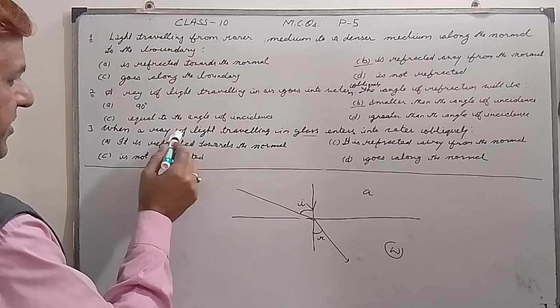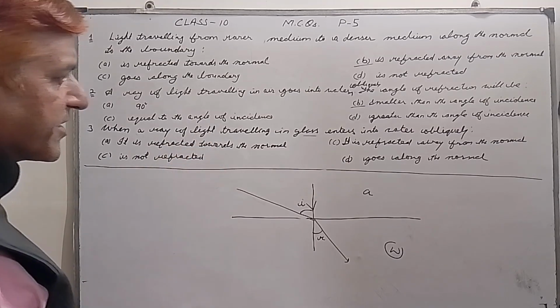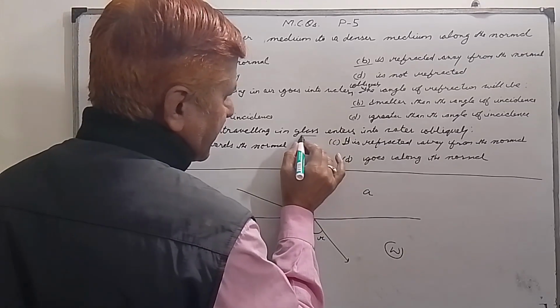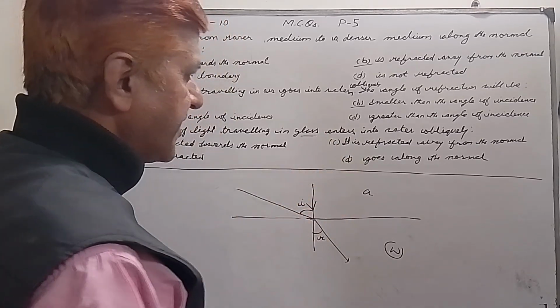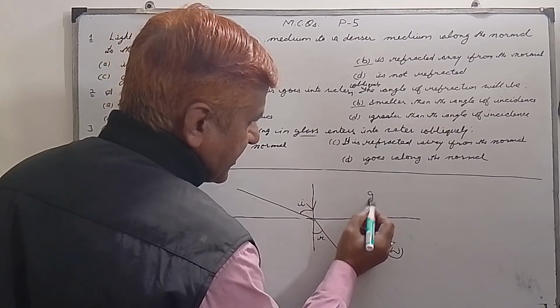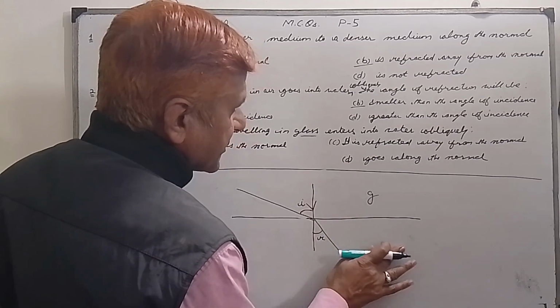Now we have question number 3. When a ray of light traveling in glass enters into water, suppose this is glass and this is water.